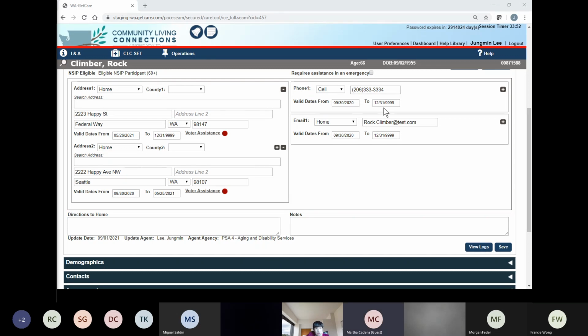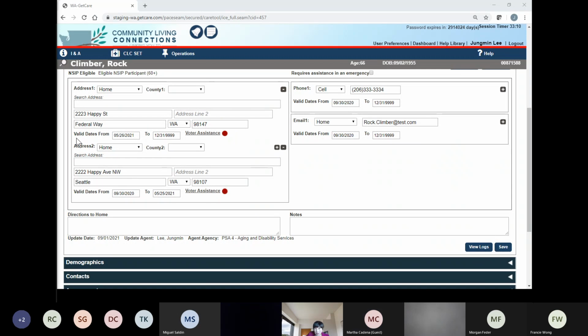You see here phone number 2, 1231,999. You see this kind of crazy number. What do you think? Okay, good. So this means it's ongoing, current. So if I look at this address 2 here, basically this client was living at this address, Happy Avenue Northwest, from September 30th last year till this year, May 25th. And the client moved to a second address, a different address. So this is his current address, right?